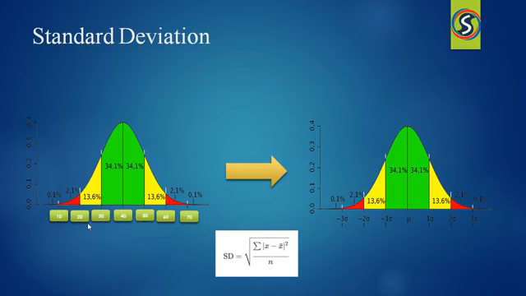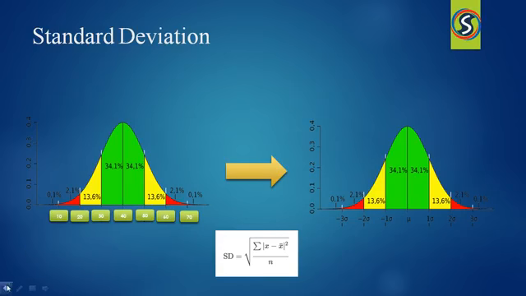Let me explain the standard deviation. With the help of standard deviation, we reduce the values to a certain value without changing the meaning of that value. Suppose consider the value 625. If we want to reduce that value to a certain value, just apply the root on that value, then the value will be reduced. From 625 the value will be reduced to 25 without changing any meaning, just by applying the root.